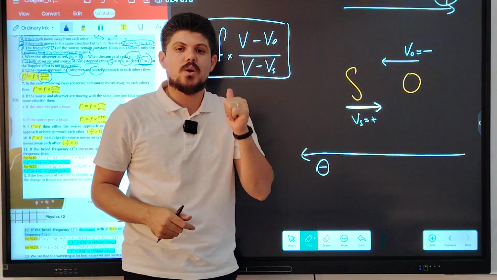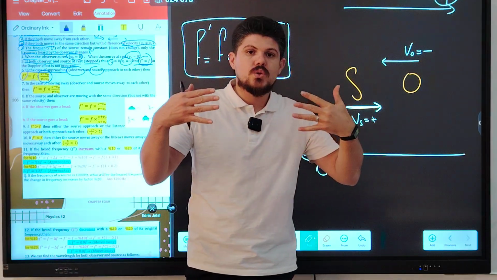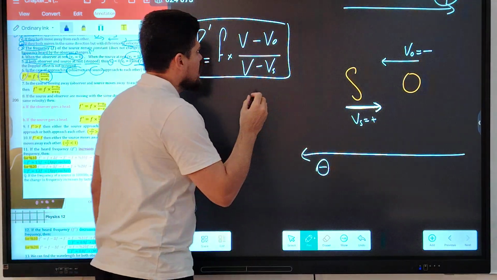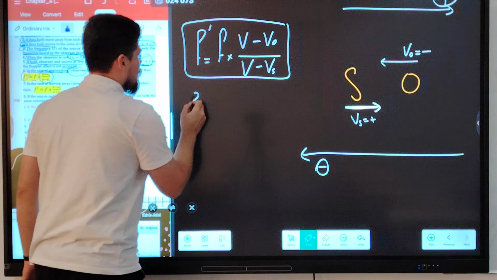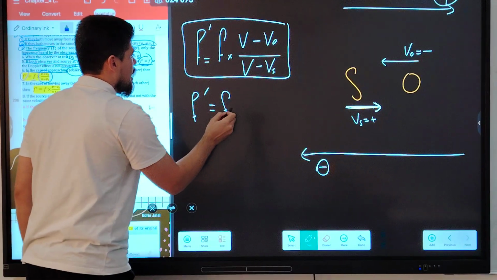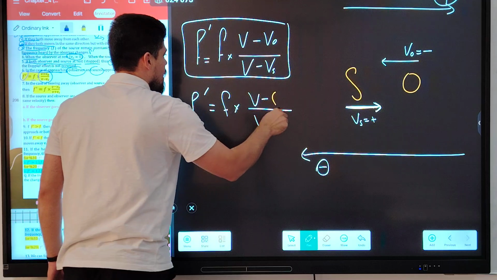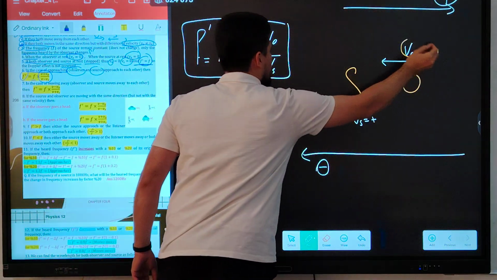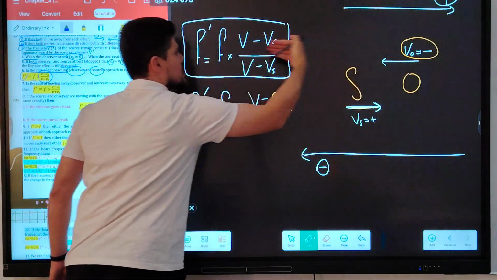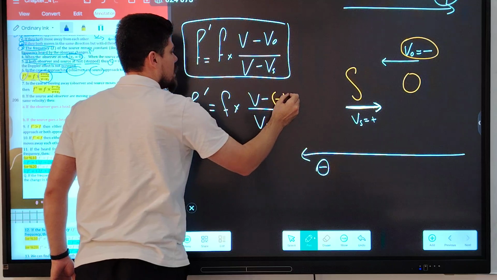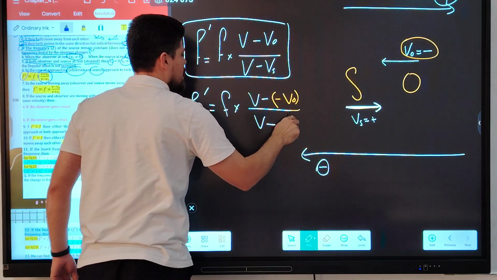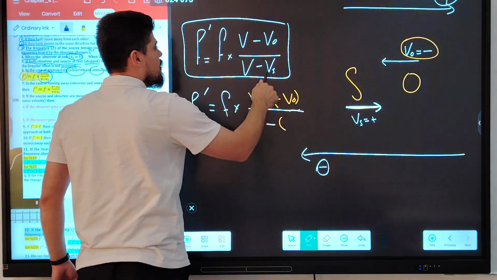When the source and observer are moving toward each other, the equation of the Doppler effect will be like that. F prime, F times V minus VO. Is VO positive or negative? Negative. Why? Because it is directed to the left. Negative VO divided by V source.